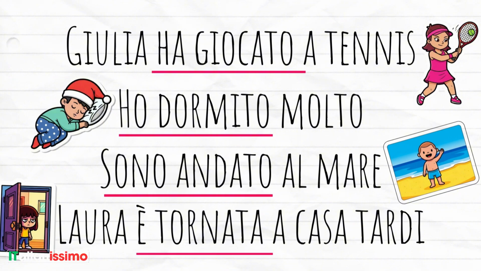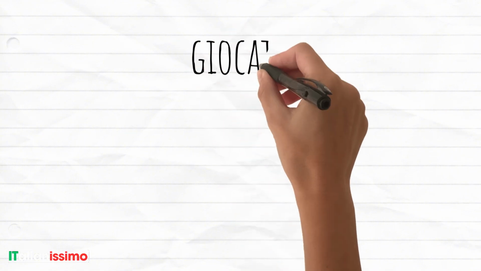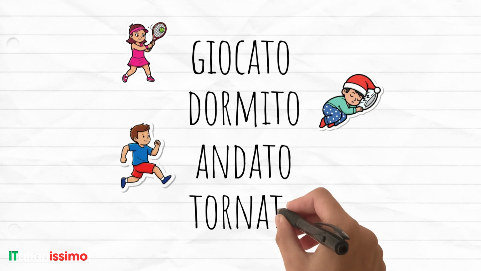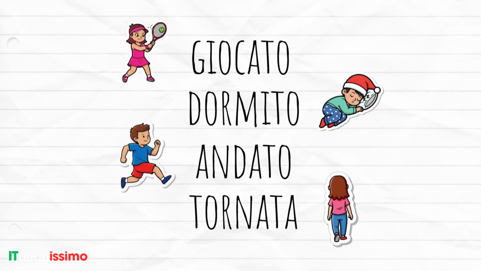We can see that the passato prossimo is formed by two words. Let's look at word number 2. Giocato, dormito, andato, tornata. This second word is called the participio passato, or past participle. For regular verbs, the participio passato is formed like this.